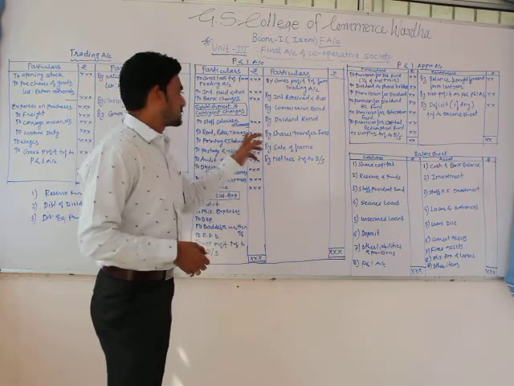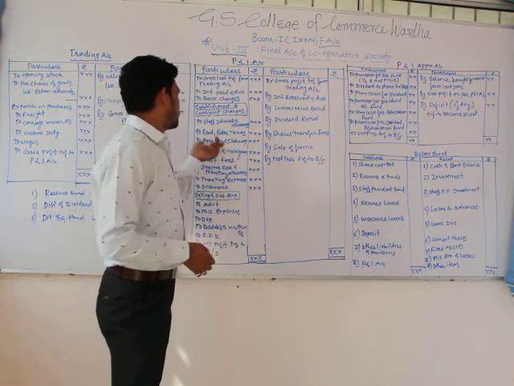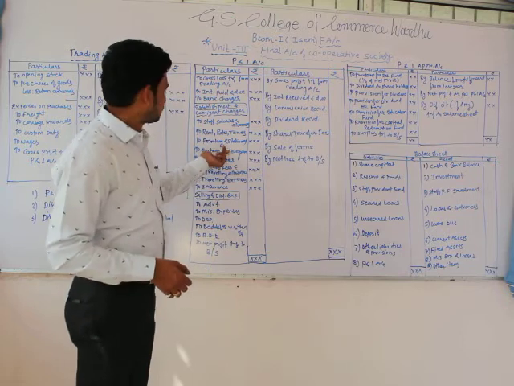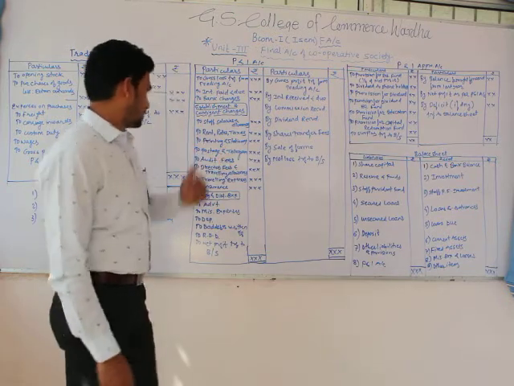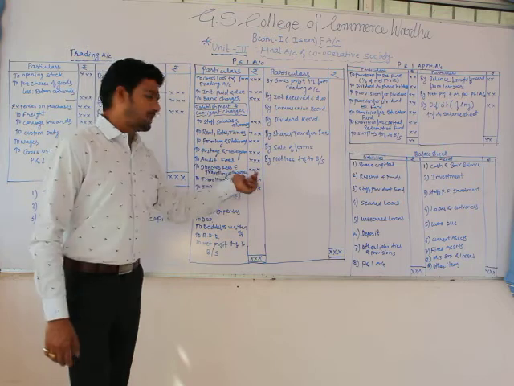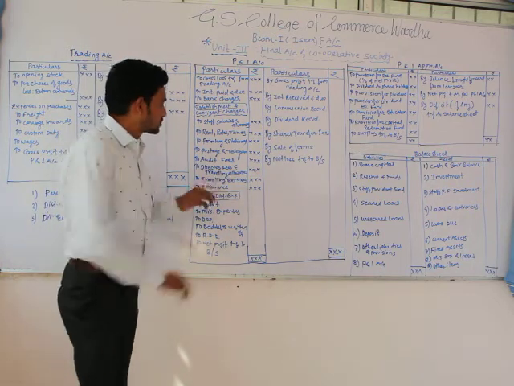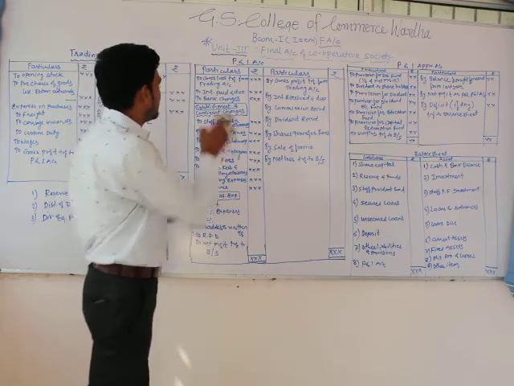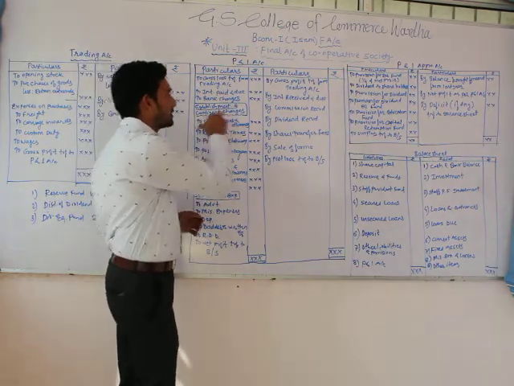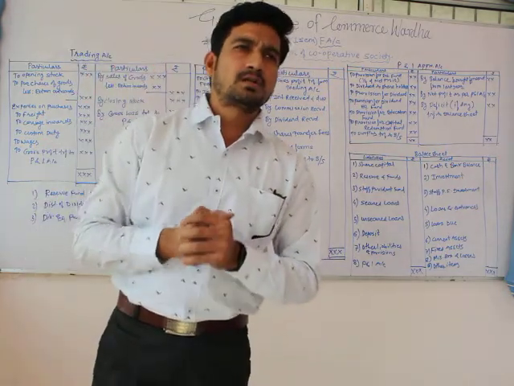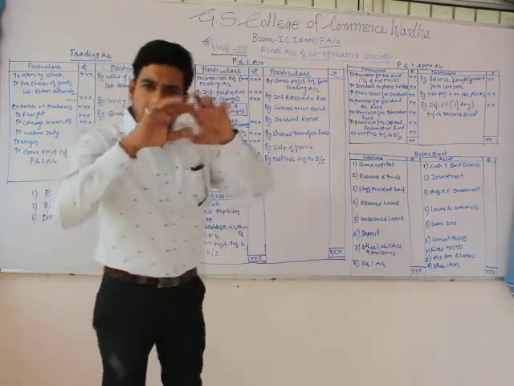Then rent, rates and taxes, printing and stationery, postage and telegram, audit fees, director fees and traveling allowances, traveling expenses, insurance. So these are all the expenses which are related to establishment and contingent charges.